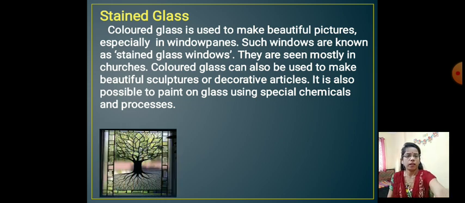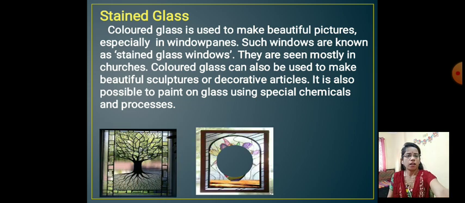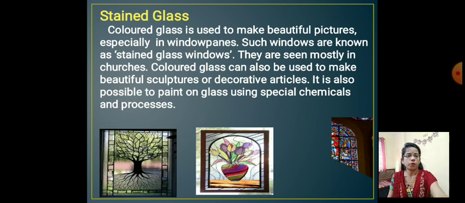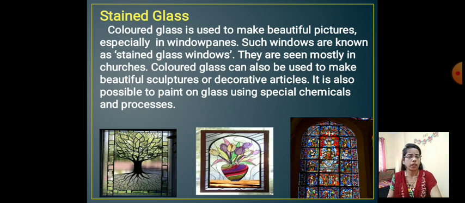See the stained glass. Colored glass is used to make beautiful pictures, especially in window panes. Such windows are known as stained glass windows. They are seen mostly in churches. Colored glass can also be used to make a beautiful sculpture or decorative articles. It is also possible to paint on glass using special chemicals and process.